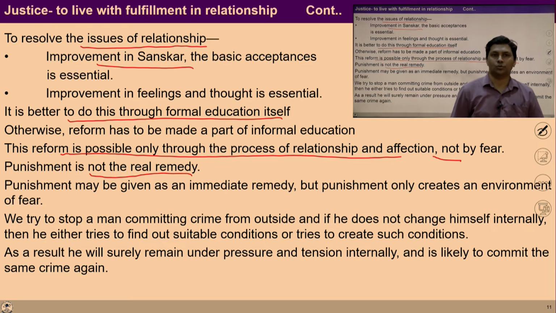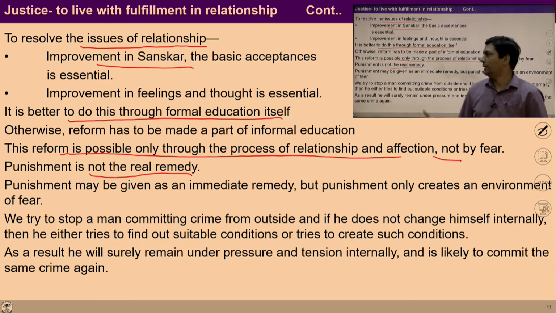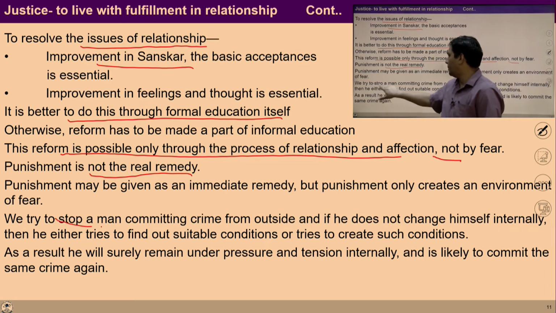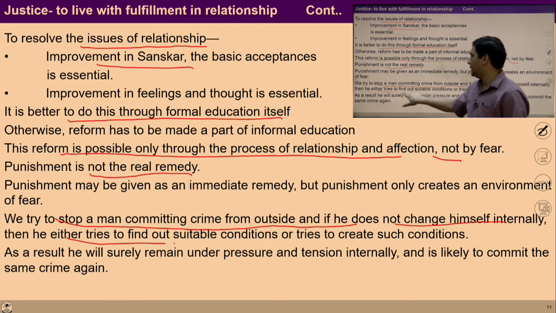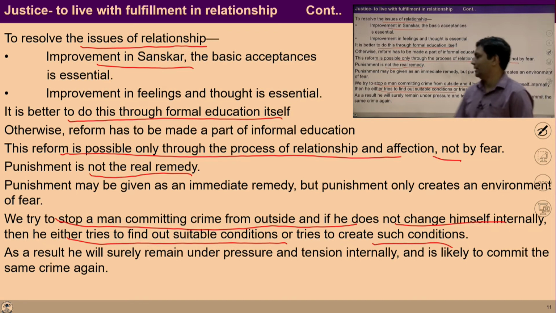By punishing someone, the other may stop their tendency temporarily. But if we want to ensure resolution in the other, then the feeling of relationship and affection is required. We try to stop a man from committing crime from outside, and if he does not change himself internally, then he either tries to find suitable conditions or tries to create such conditions. So the issue is the sanskar.